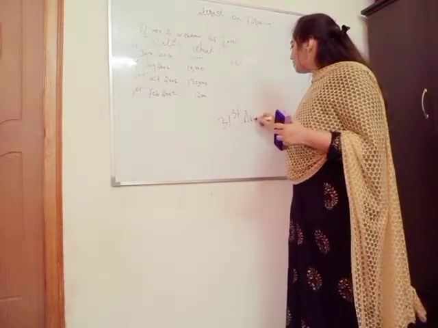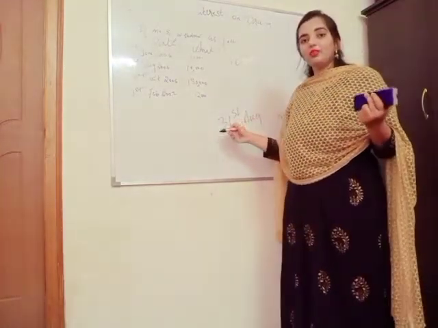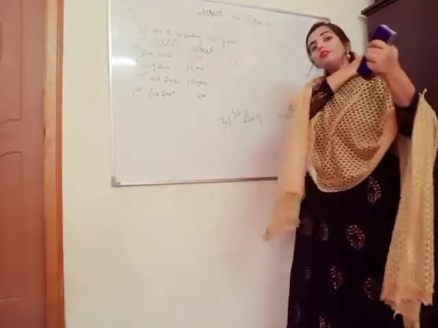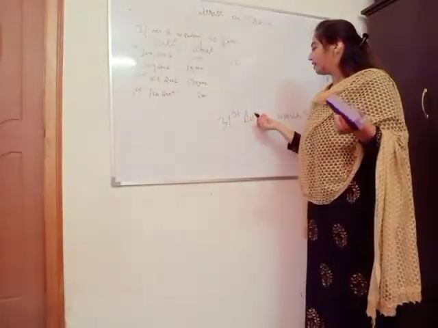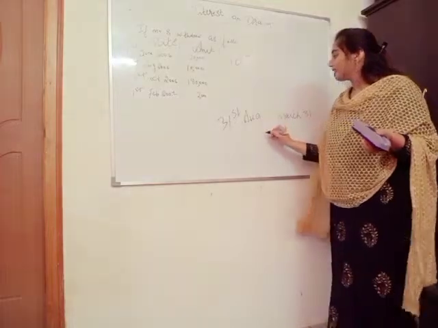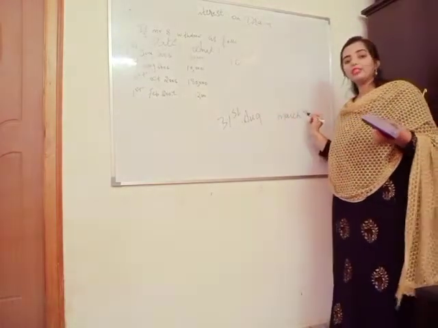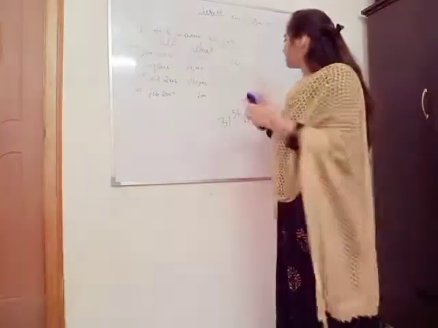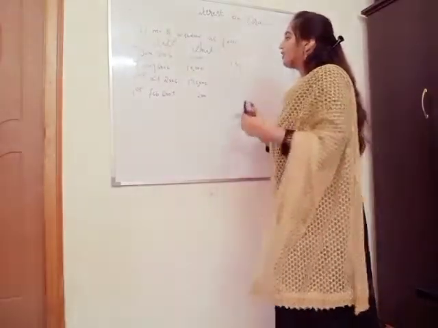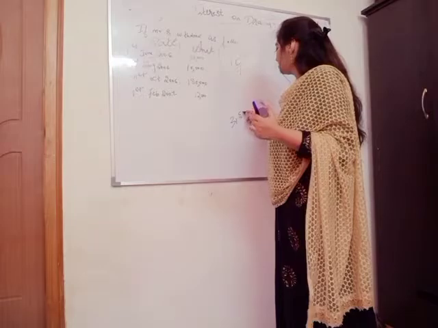Then I'll exclude this month because the 31st is the end of the month. The partner withdrew at the end of the month, so I'll exclude this month. So where will I start from? From September. From September till March 31st, how many months will it be? 7 months. Again he is withdrawing on 31st October.